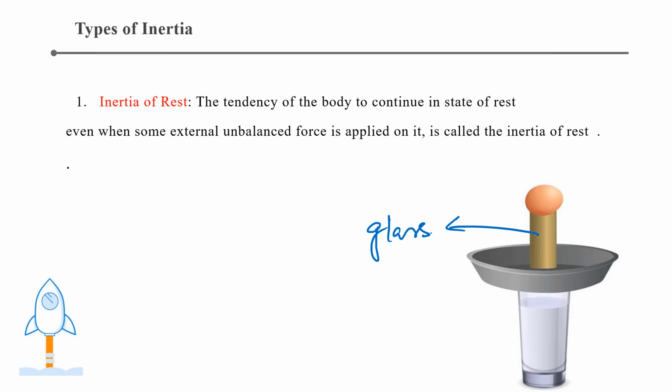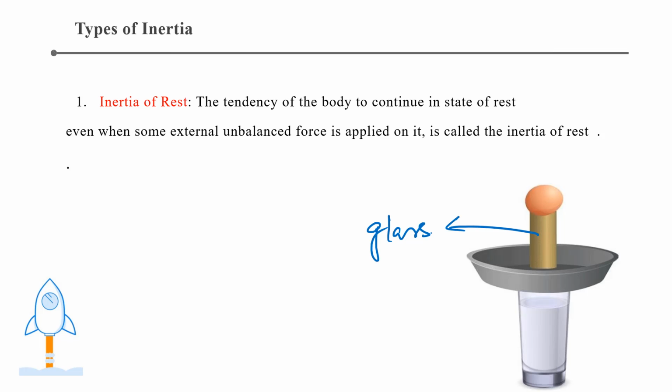But the bus had already started, right? So that's why our feet, which are in touch with the bus, are in motion, but the rest of the body becomes unbalanced. So that's why we feel a backward force, and sometimes we also fall down. Okay, so that is the inertia of rest. That means a property by which it resists the change of its state.